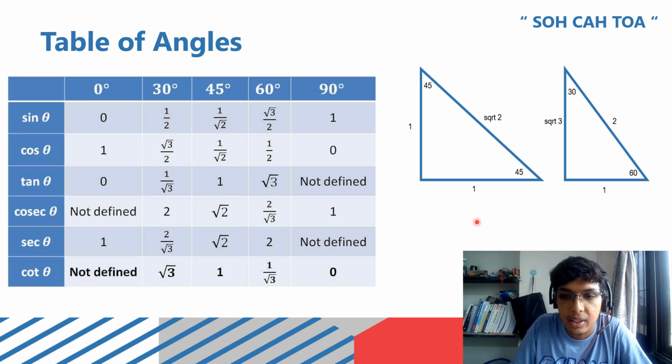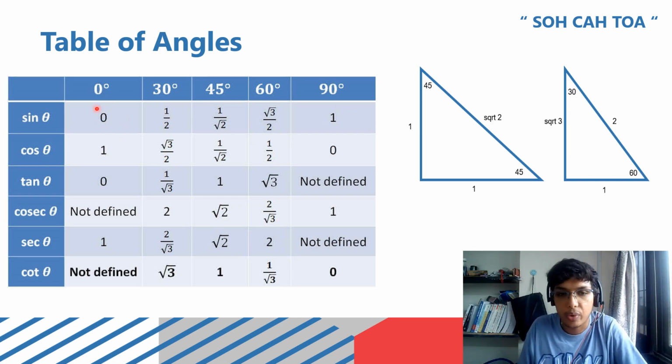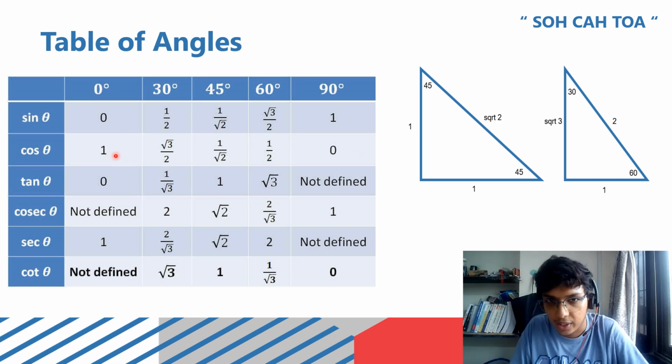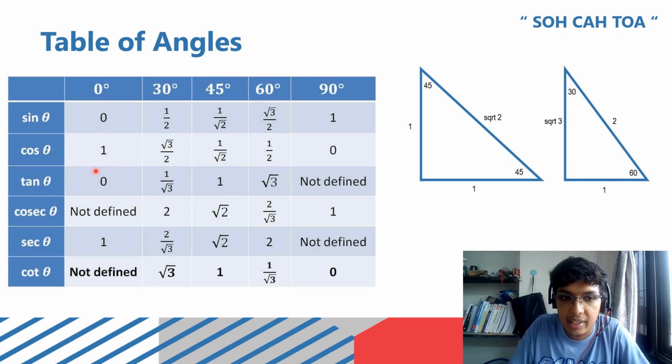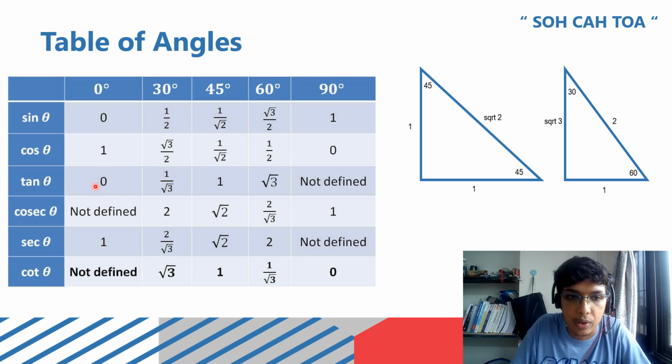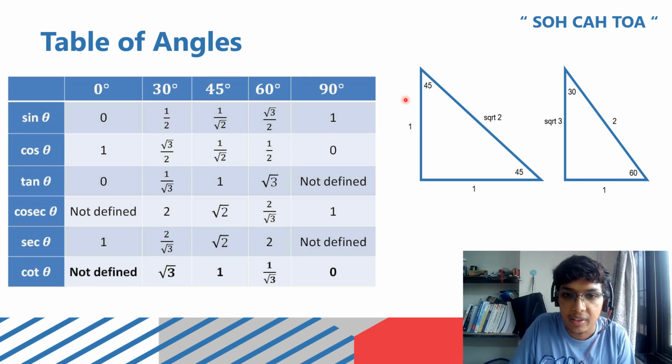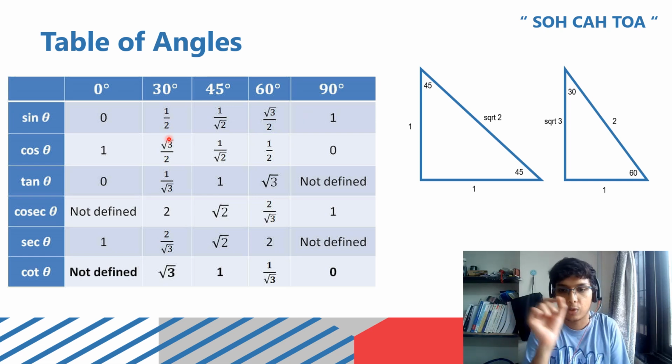And when we see 0 and 90 degrees, there's this trick. Just write sine and cos for 0 and 90: 0, 1, 1, 0. So what is tan? Tan is sine by cos. So that would be 0 by 1, which is 0. And what would be tan 90? 1 by 0, which is not defined. So similarly, we can derive the complete table. For 30, 45, and 60, we have these two triangles, and for 0 and 90, we have 0, 1, 1, 0.